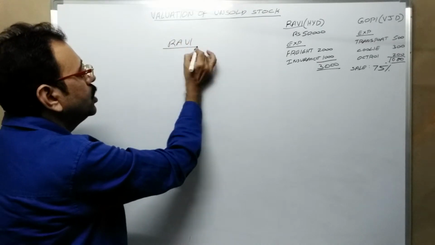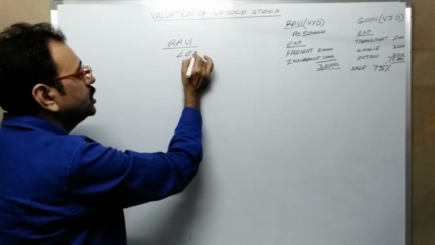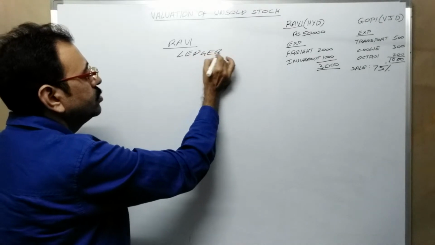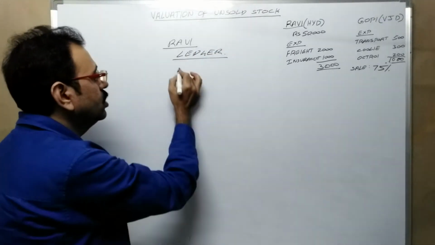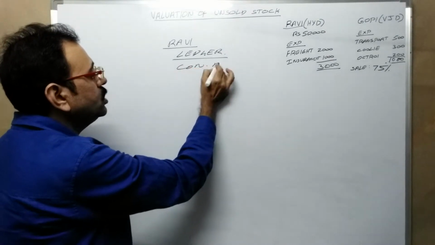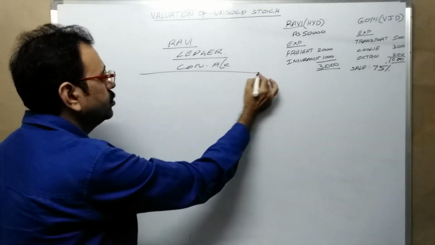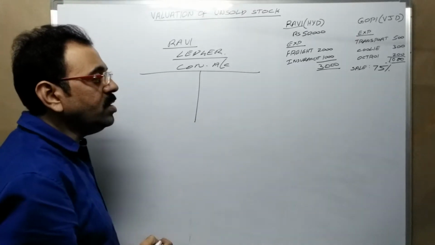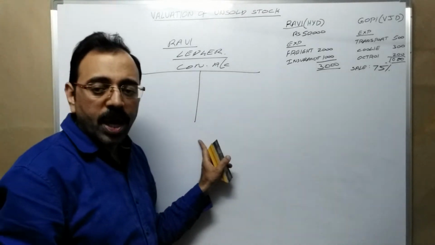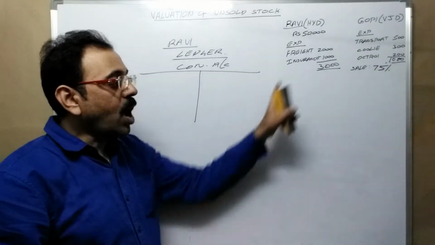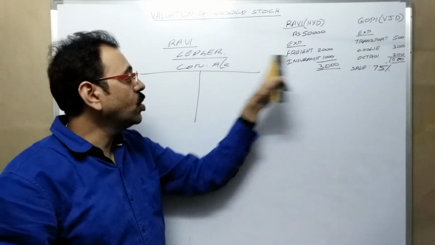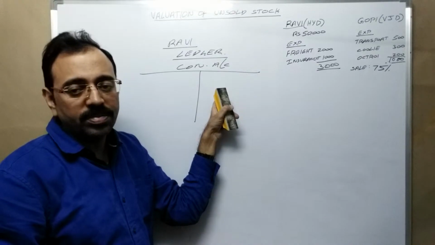Consignor prepares ledger. His ledger contains three accounts: consignment account, then consignee account, Gopi account, and goods sent on consignment account. Then unsold stock reflects only in consignment account.